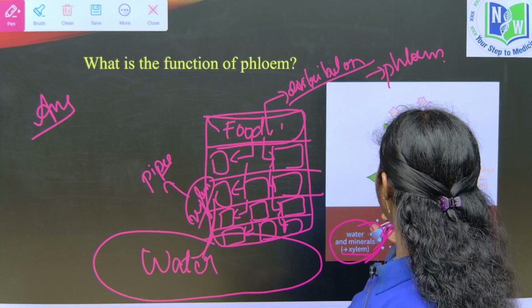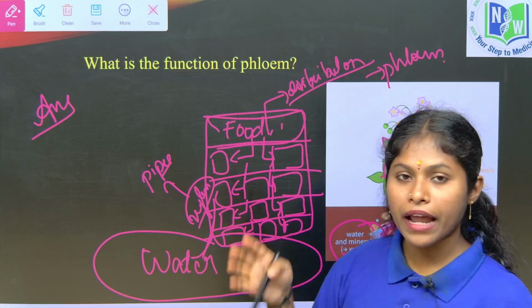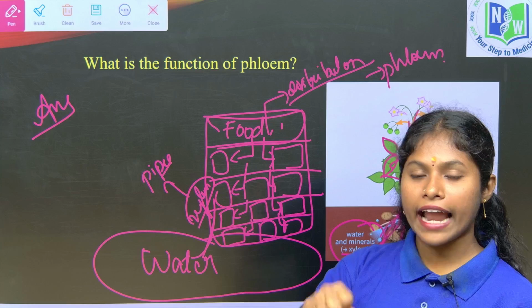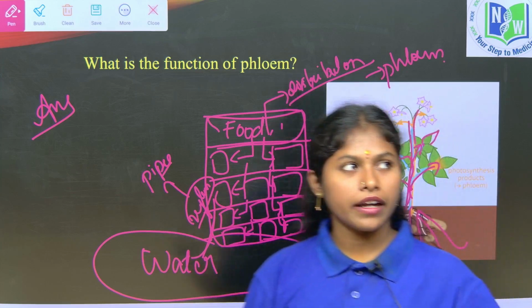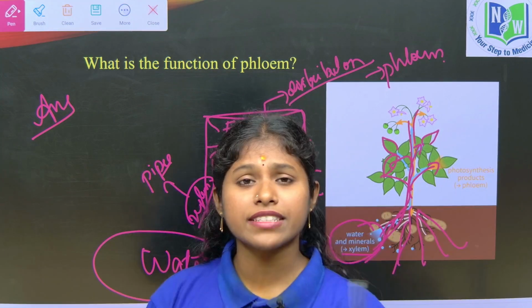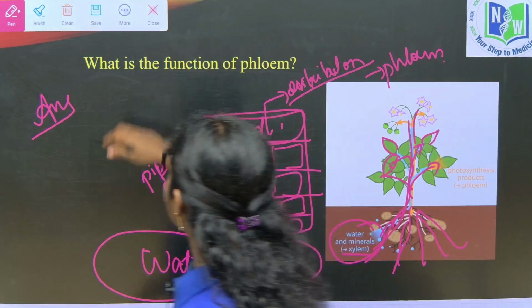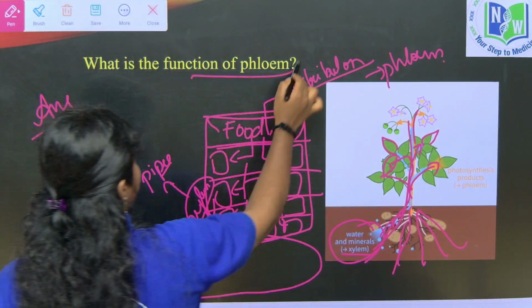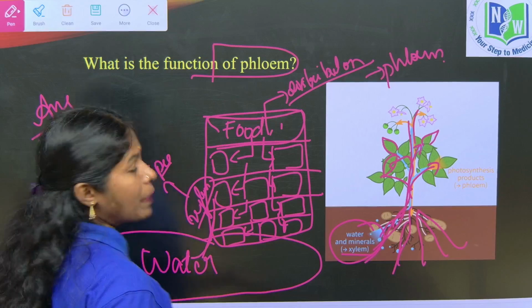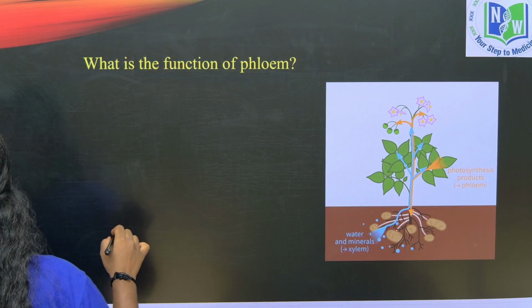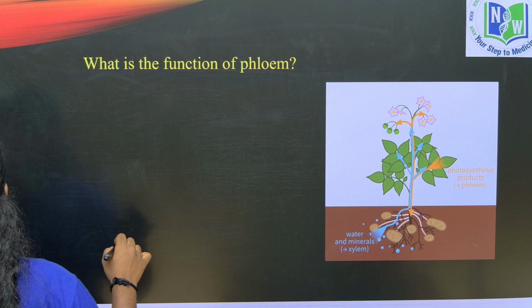By transporting food to every part of the plant, it will increase in size, hold the soil tightly, and withstand adverse environmental conditions. Here the answer is, children: phloem is the delivery van of the plant, right? So phloem is involved in the translocation of food to every part of the plant.